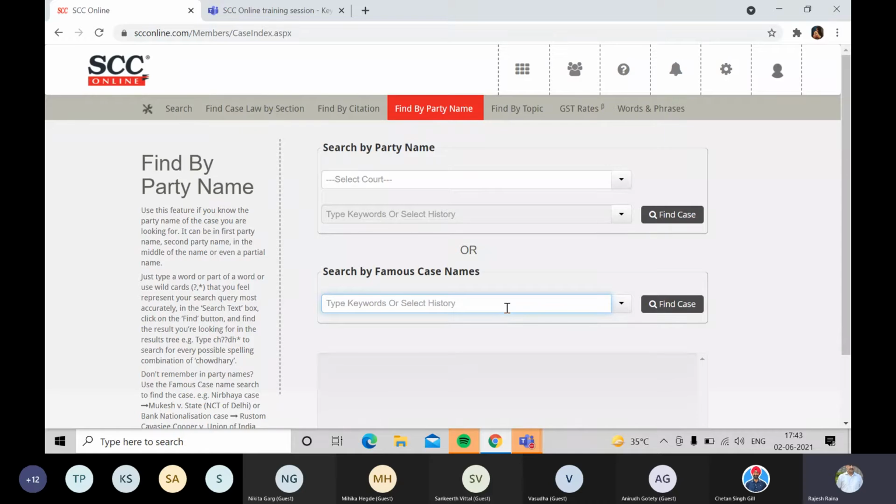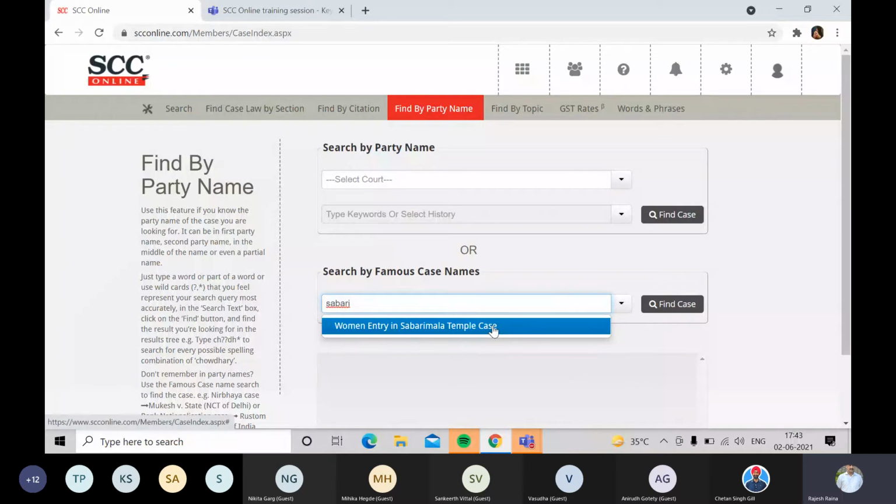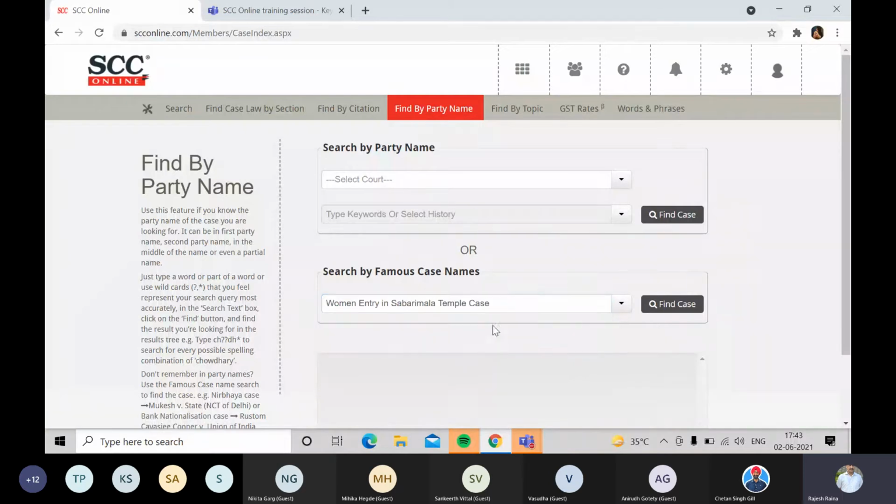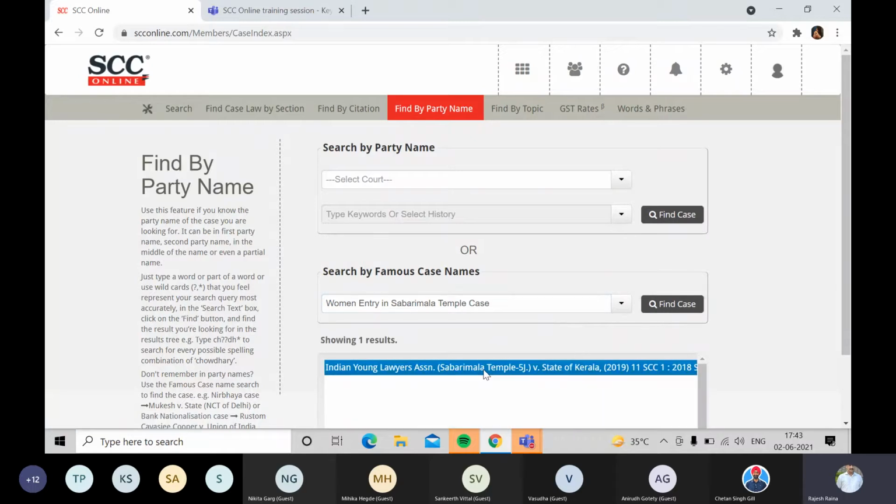So any case law like Babri Masjid, triple talaq, Sabarimala, Bombay blast case, BMW hit and run, so many famous media case names are there. Once I type the name, it will give me a suggestion, like in this case women entry in Sabarimala. I'll click on that, select it, click on find case, and the software will decode and give me the actual party name, which is Indian Young Lawyers Association versus State of Kerala.